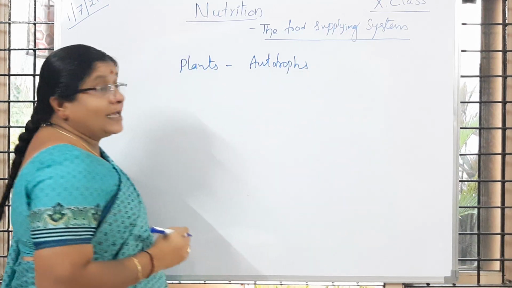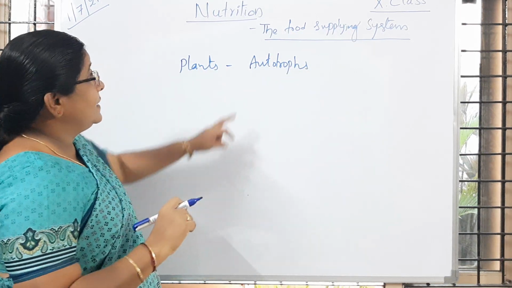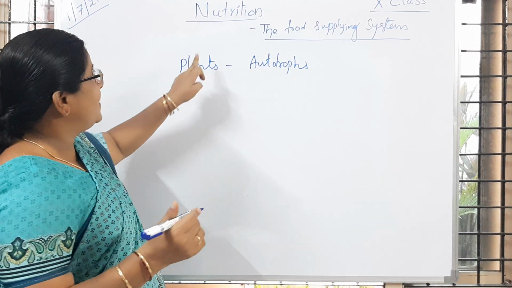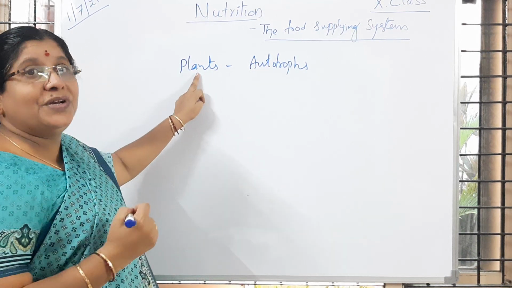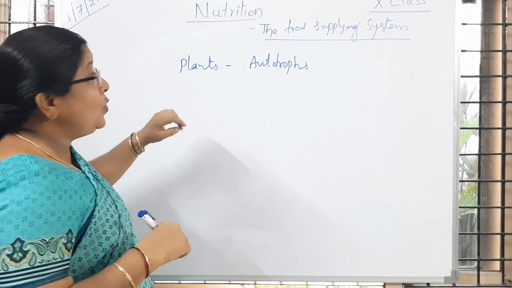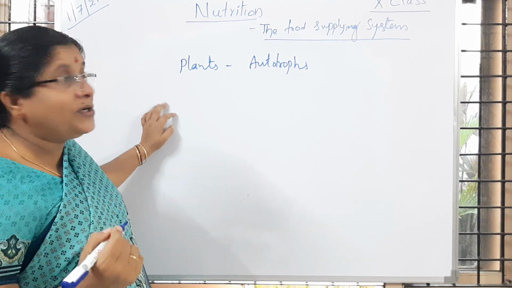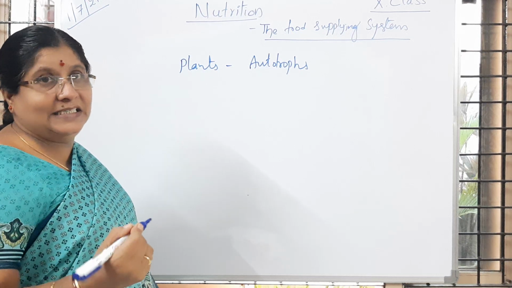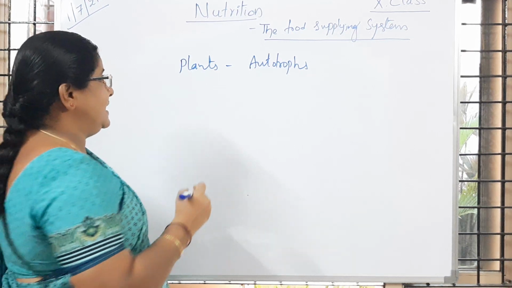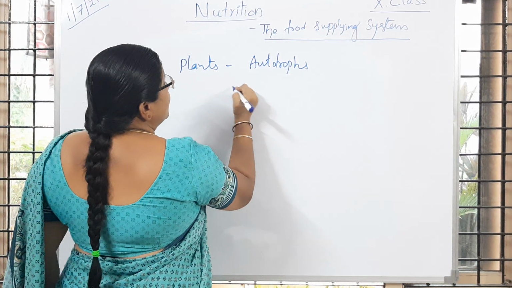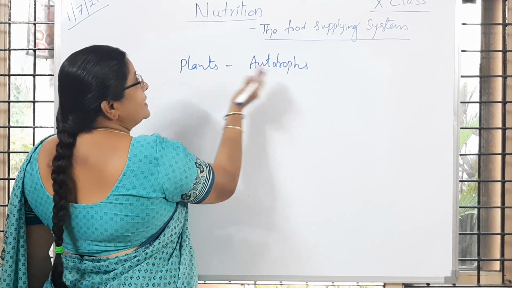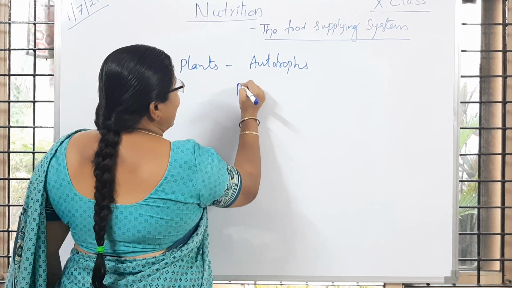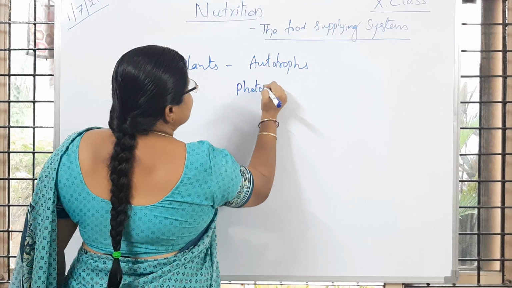So plants are called autotrophs, and the nutrition carried out by the plants is called autotrophic nutrition. And how is autotrophic nutrition in plants going to happen? It was studied by the scientists. It has taken more than 200 years, as I just said. So that process, how the plants are able to prepare food, is called photosynthesis.